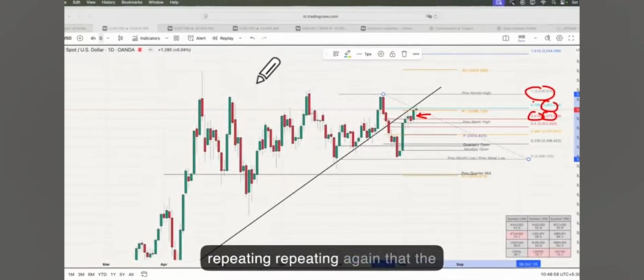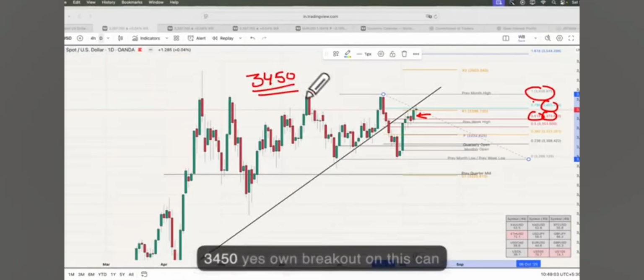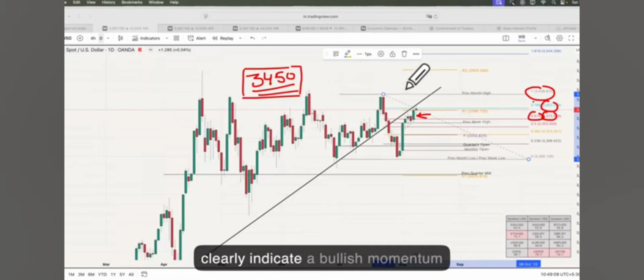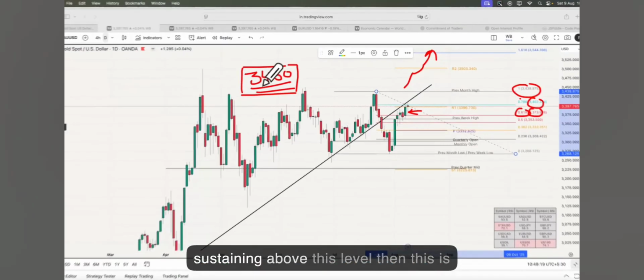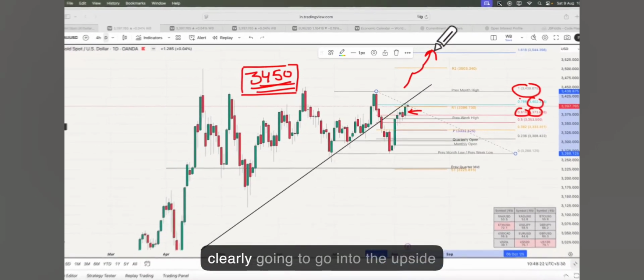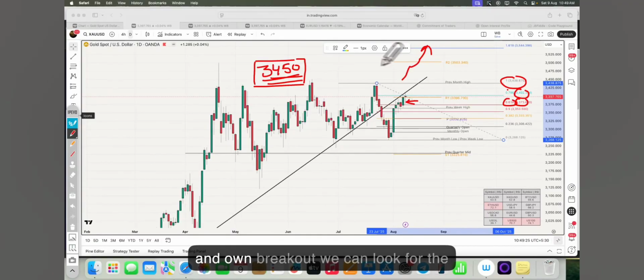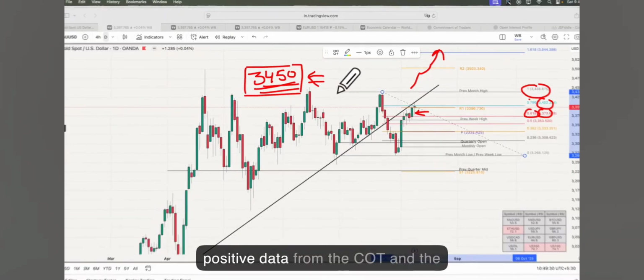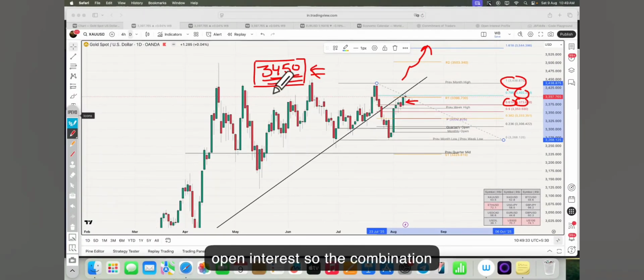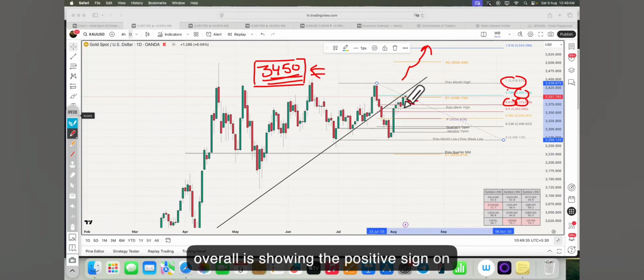I am repeating again that the major level we have to watch is 3450. A breakout above this can clearly indicate bullish momentum, and we can see higher levels. Any closing, or any hint of price sustaining above this level, is clearly going to go to the upside, and on breakout we can look for the buying side. As we have seen positive data from the COT and the open interest, the combination overall is showing a positive sign on the daily time frame.